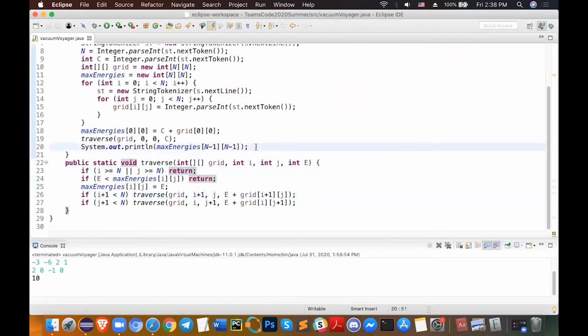So the very last thing that we do, once we've computed all the max energies at all the locations, is to print out the max energy at the very last location, or the location that you end up in. And that would be at the bottom right. So we output this max energy at n-1, comma n-1, and this is going to be our final answer.